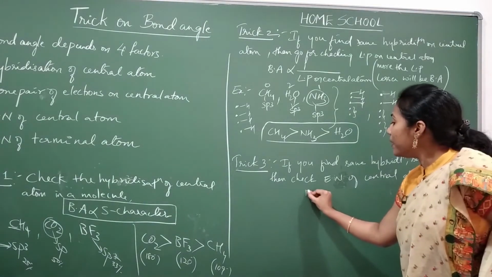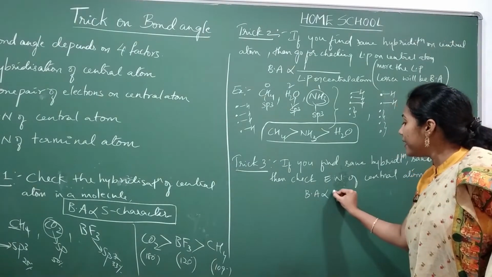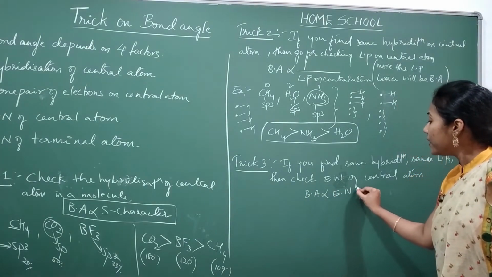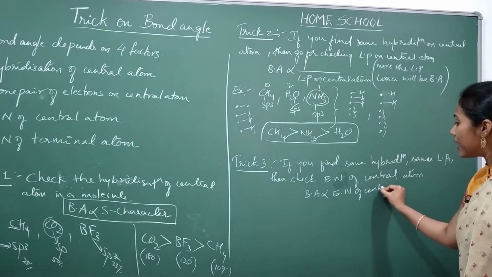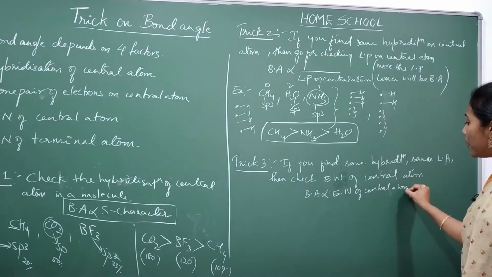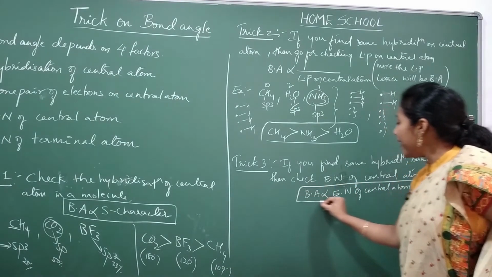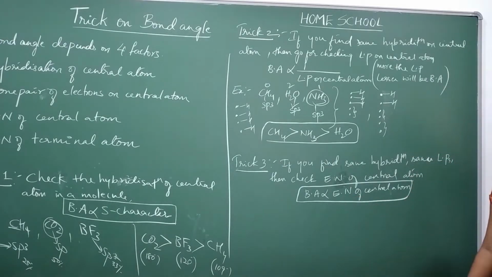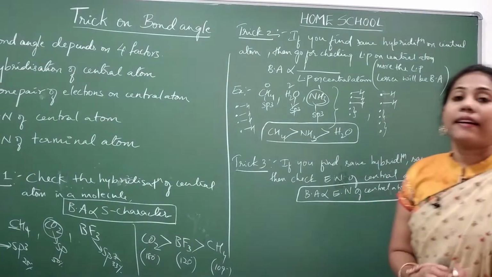Our bond angle is directly proportional to electronegativity of central atom. This is important to remember. More the electronegativity on a central atom, more will be the bond angle.